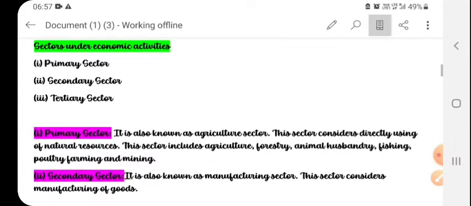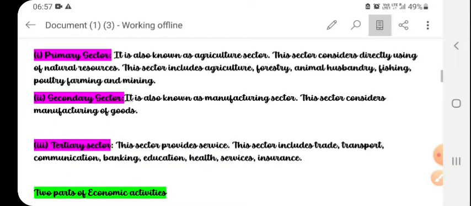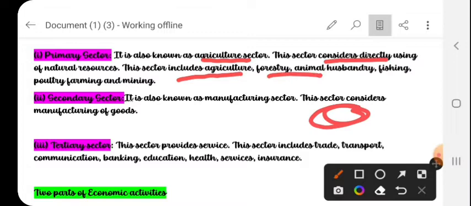So what does the primary sector mean? The primary sector is also known as the agriculture sector. This sector considers directly using natural resources. This sector includes agriculture, forestry and animal husbandry, fishing, poultry farming and mining.